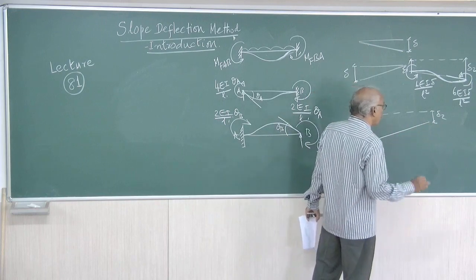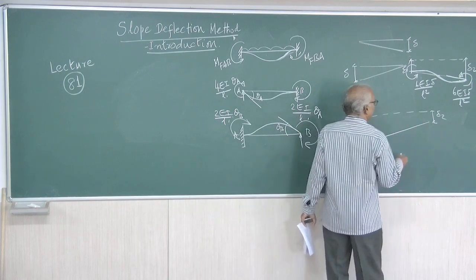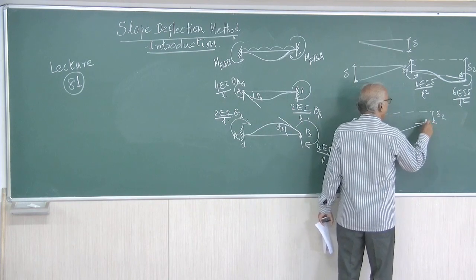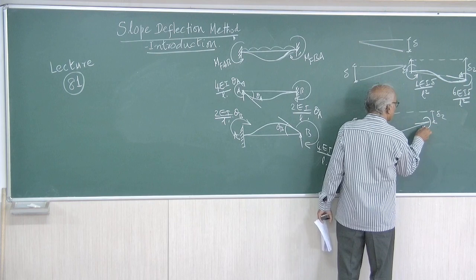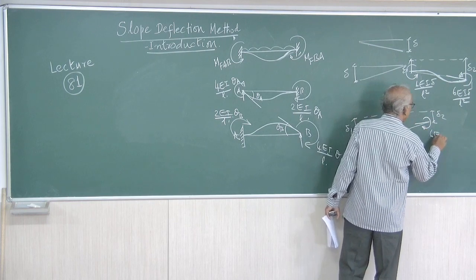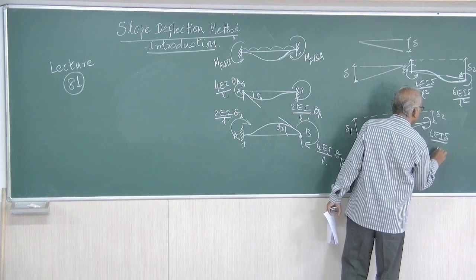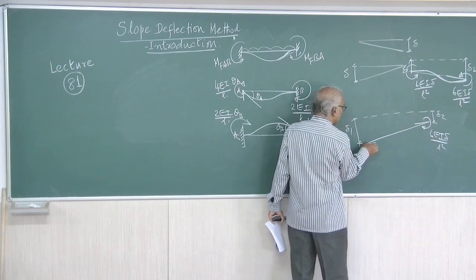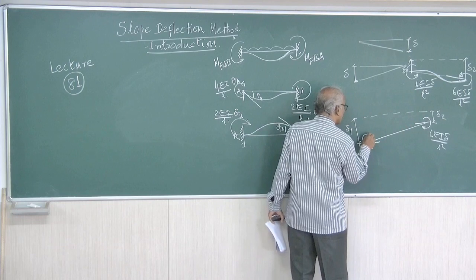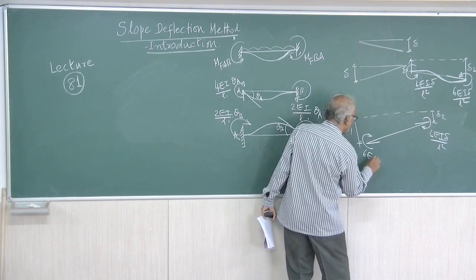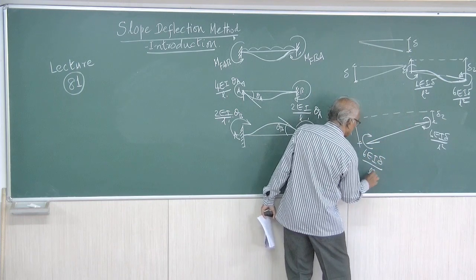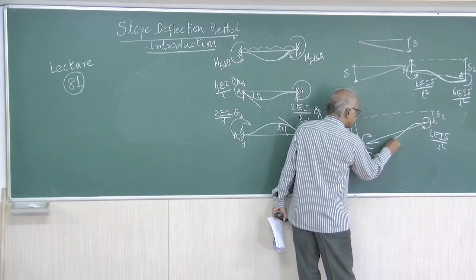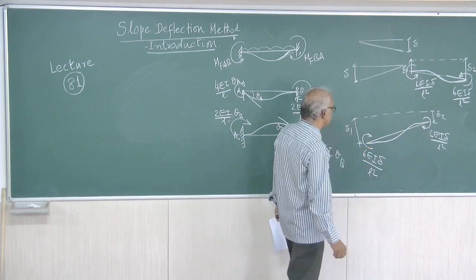Now you have to allow only displacement and no rotation. Therefore, this has to remain horizontal. Therefore, you have to apply a clockwise moment of 6EI delta by L square, and here also it has to be horizontal. Therefore, here also there will be a moment of 6EI delta by L square. So this is going to be the deformed shape.